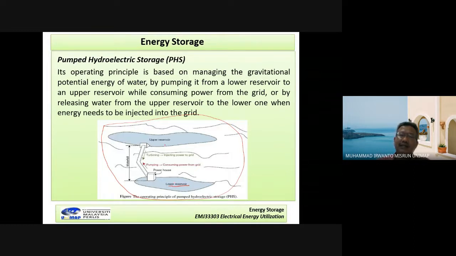And then the second is the upper reservoir. In terms of position, the lower reservoir is below.